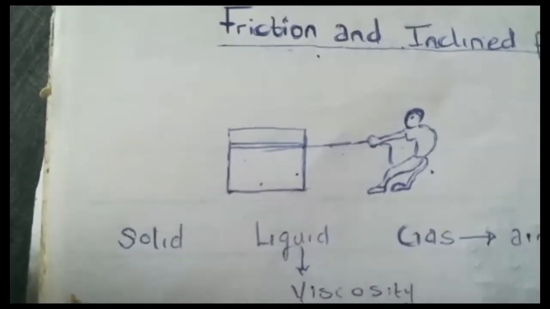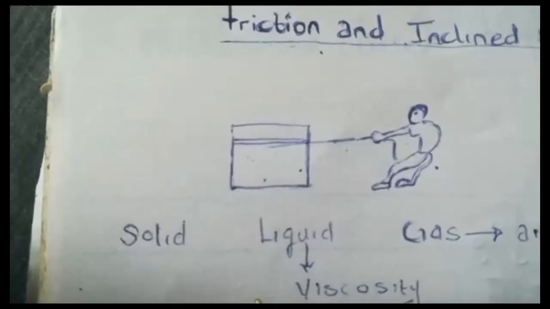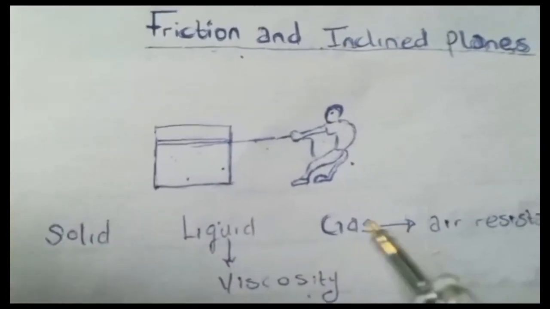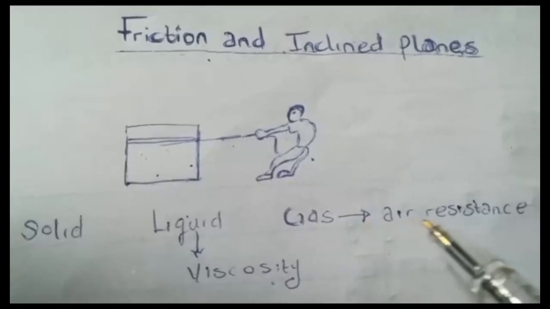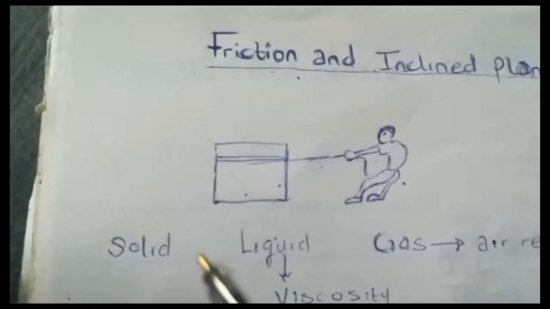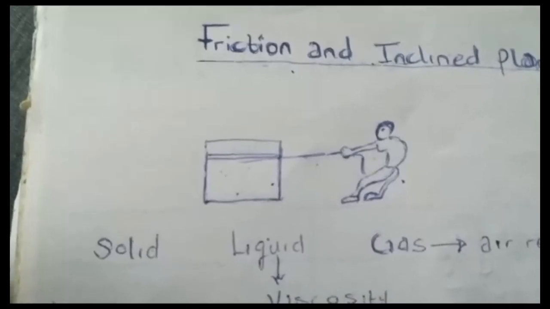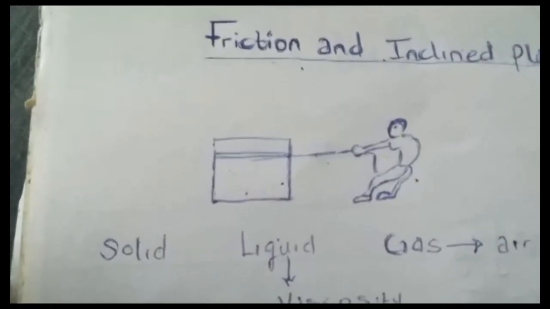We have static friction, dynamic friction, and rolling friction. But in liquid we only have one, which is viscosity. In gas we refer to friction as air resistance. So friction is just a force that is preventing motion between two surfaces in contact.